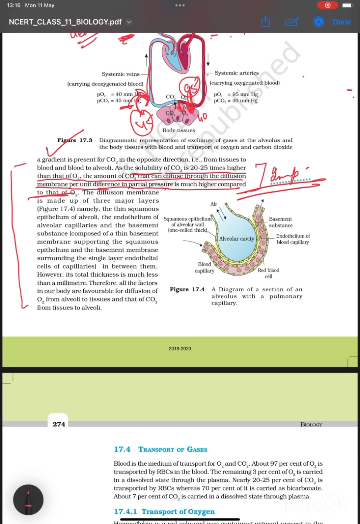Since the solubility of CO2 is 20 to 25 times more, it can dissolve more than oxygen. So the diffusion per unit difference is much higher than that of O2. So CO2 can diffuse much more into the blood because its solubility is much higher than O2.